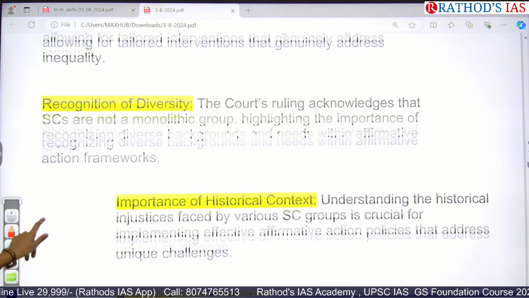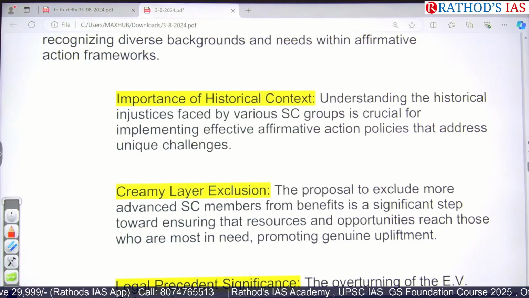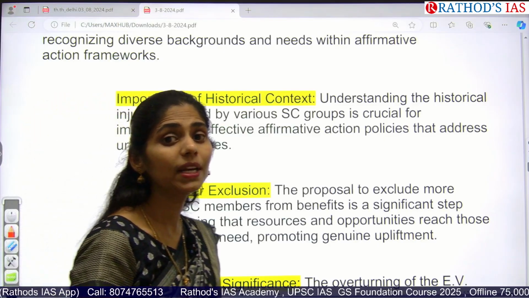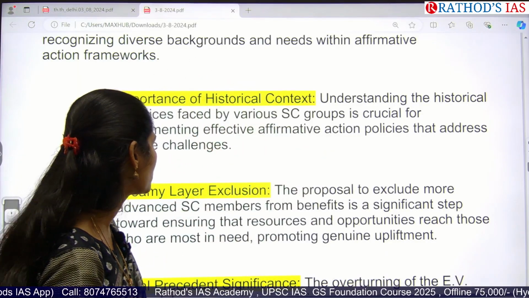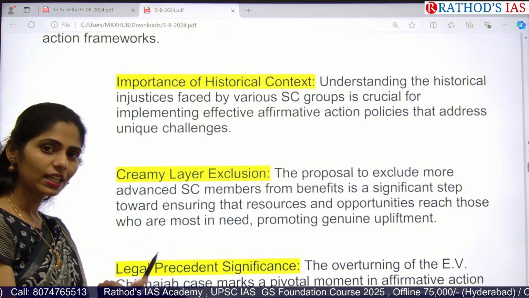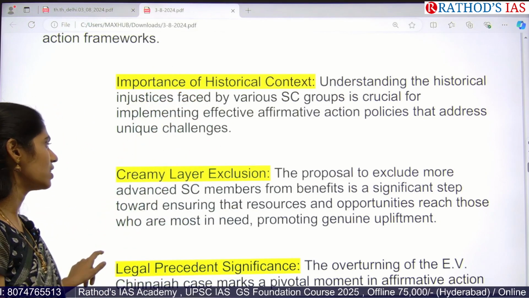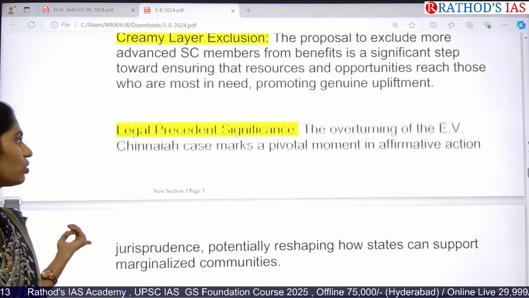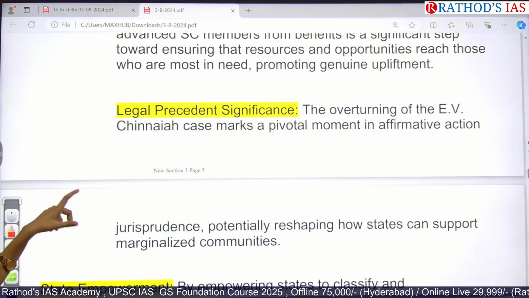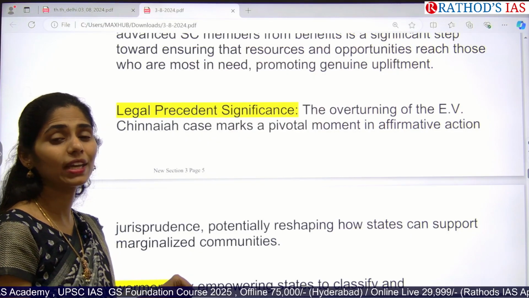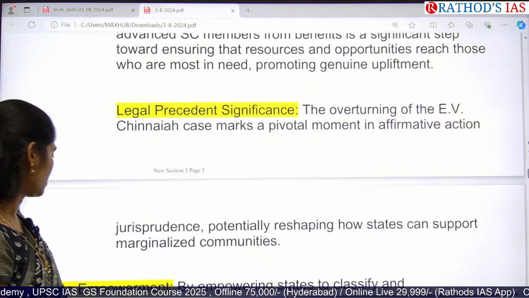And next, we have to understand the historical context, like the Scheduled Caste and Scheduled Tribe people, who have been disadvantaged from history onwards. So yes, government needs to take some affirmative action so that these sections of people can be uplifted. And next is creamy layer exclusion. And next, we need to take proper legal proceedings so that this can be implemented, so states can get some support to implement this.